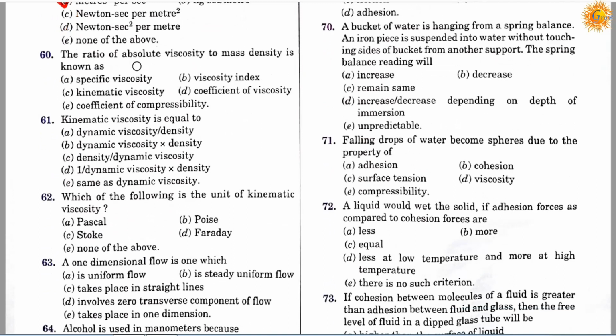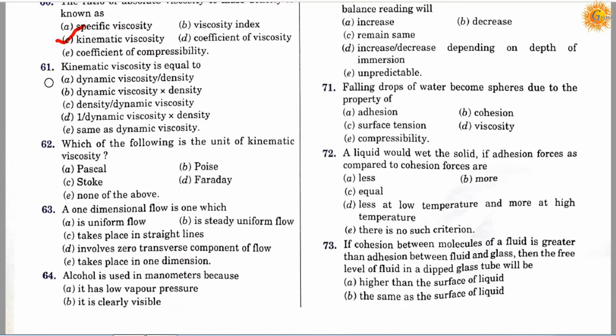Question number 60. The ratio of absolute viscosity to mass density is known as option A, specific viscosity, option B, viscosity index, option C, kinematic viscosity, option D, coefficient of viscosity, option E, coefficient of compressibility. So the correct answer is C, it will be kinematic viscosity.